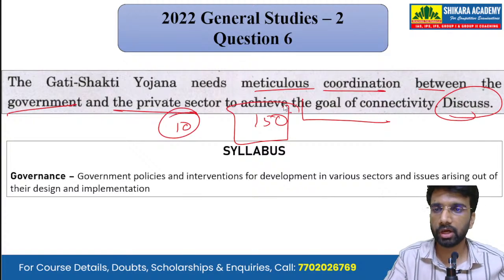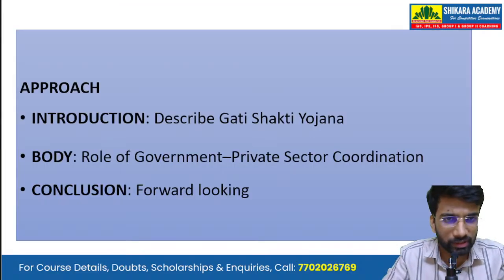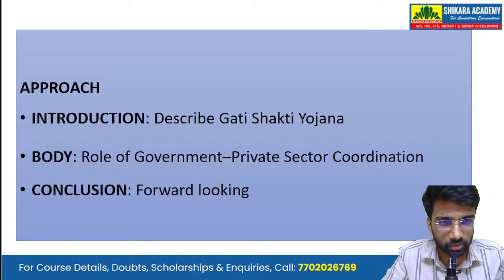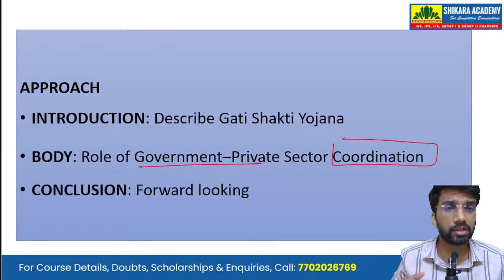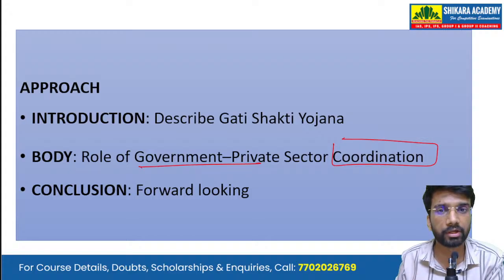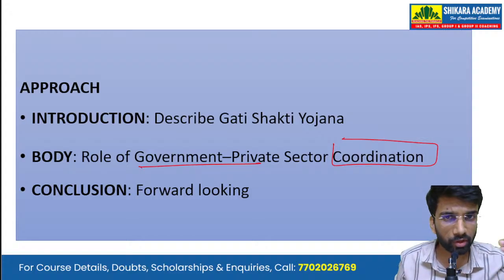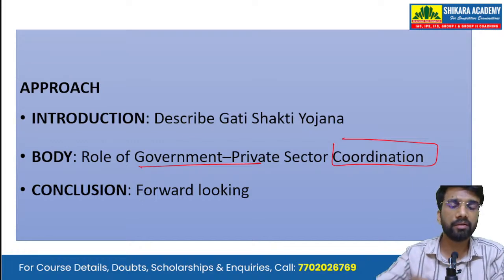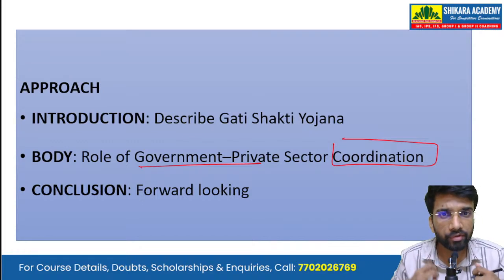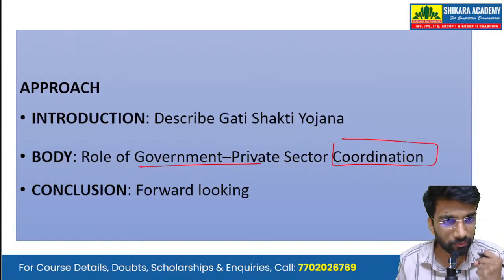So the approach that we'll take in answering such a question is that because the question is talking about the Gati Shakti Yojana, in introduction, we describe the Gati Shakti Yojana. Then in body, we address the demand of the question by writing the role of government and private sector coordination. Why this coordination is important. Then we'll write a forward-looking conclusion. We'll just highlight the role of the coordination. Then we'll write in conclusion how we can enhance that coordination, the forward-looking conclusion.